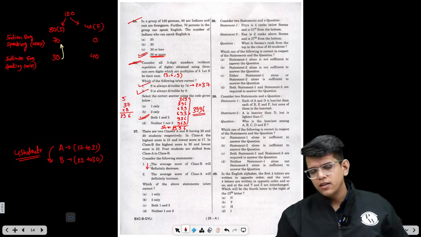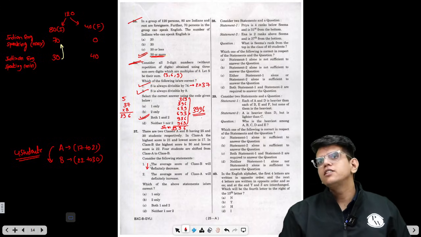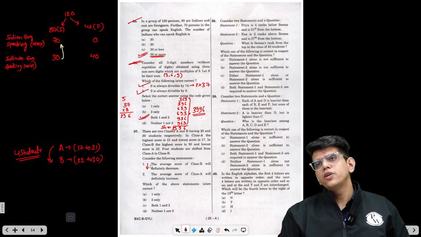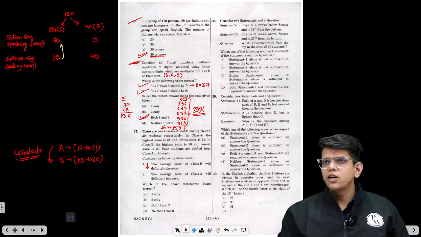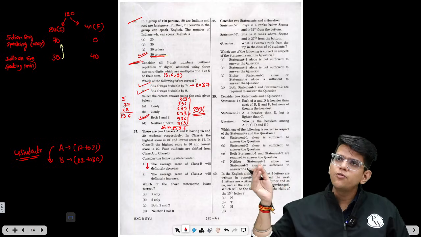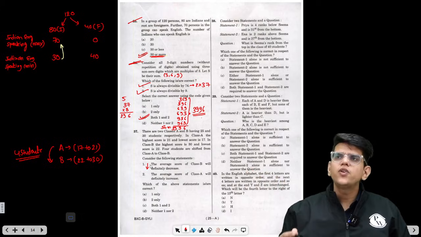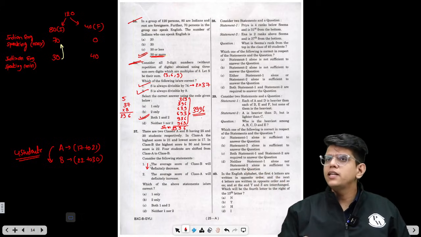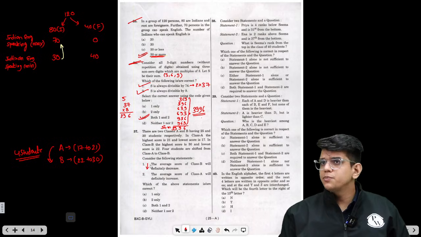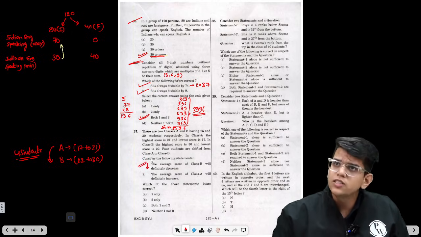Suppose you have a class with scores 5 and 5, so the average is 5. Now you are moving a student having 3 marks to the class. Now the total is 13 and the number of people is 3. So the average decreases from 5 to a lesser value, which is 13 by 3. Similarly, in this case, the average will definitely decrease because all the entries coming to class B have lesser value than the average before. So this is correct.